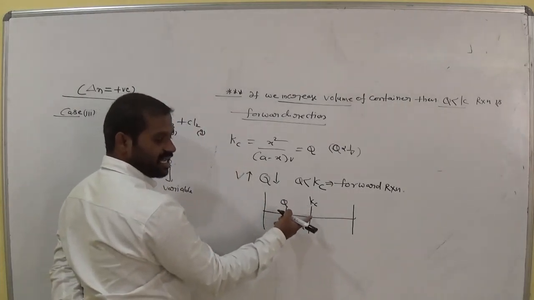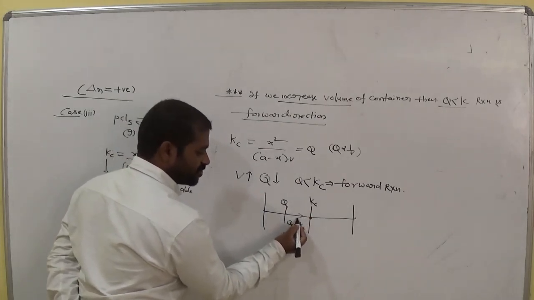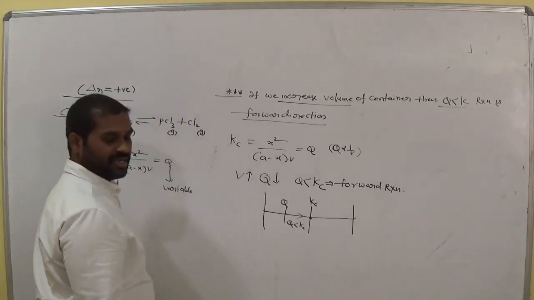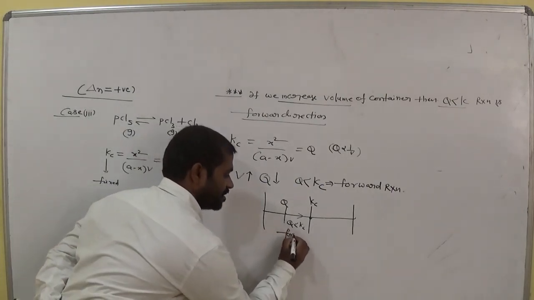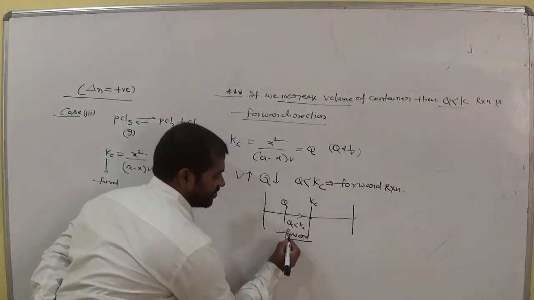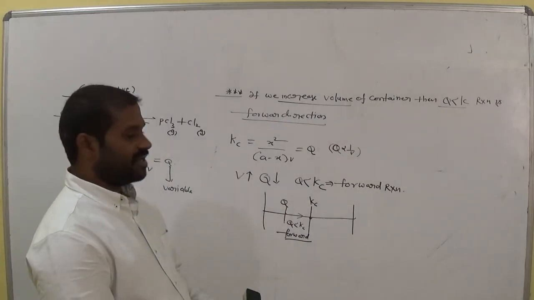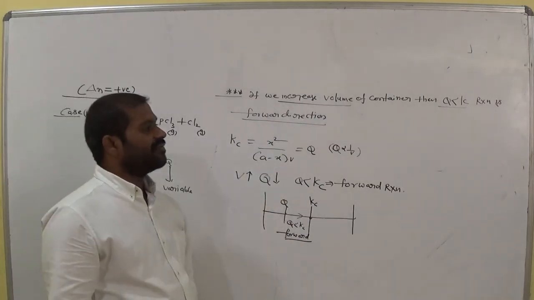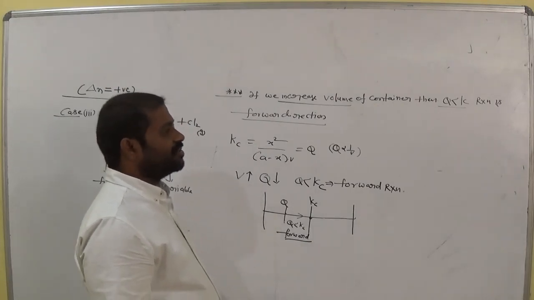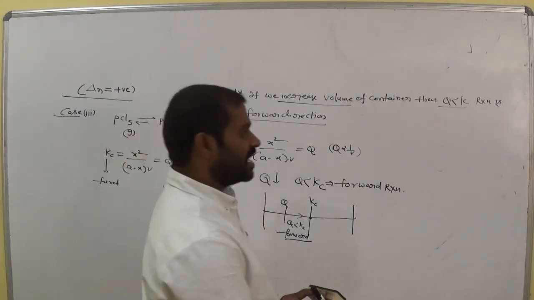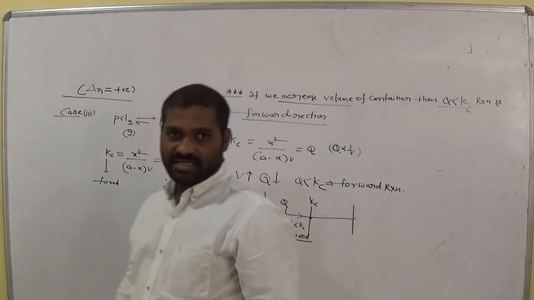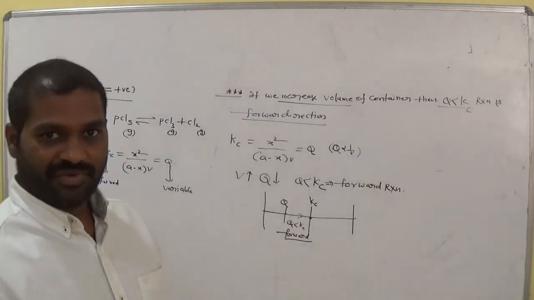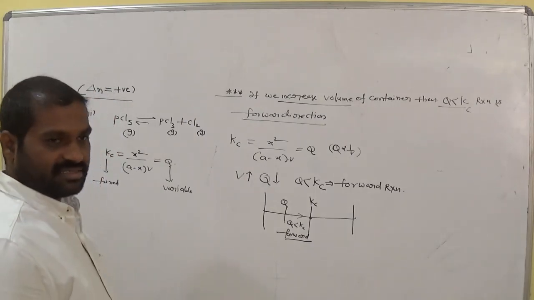To get stable, Q tries to move towards the equilibrium point. That means is it clear, forward or not? Forward. So what happened now? When we increase the volume of the container, then Q is less than Kc. Where Q less than Kc, then what happened? It is clearly forward direction.